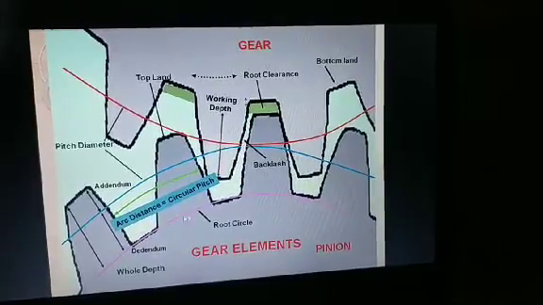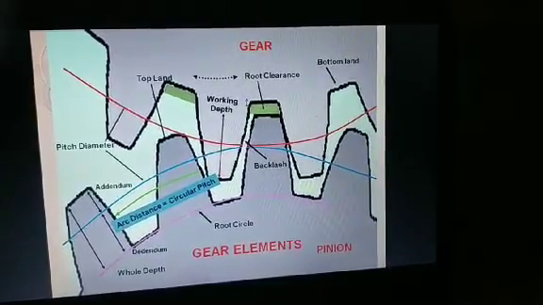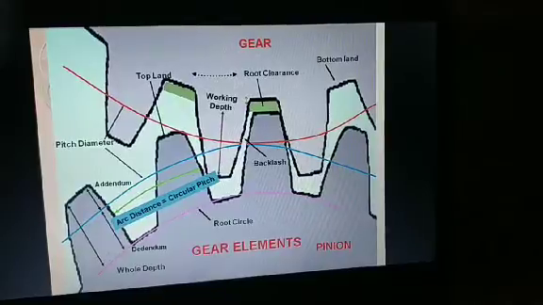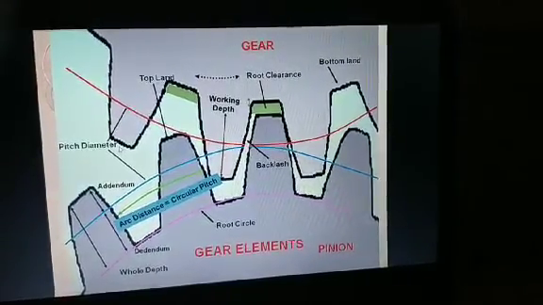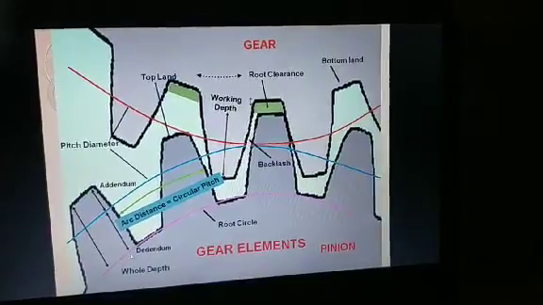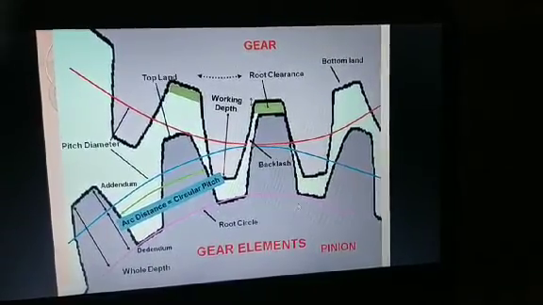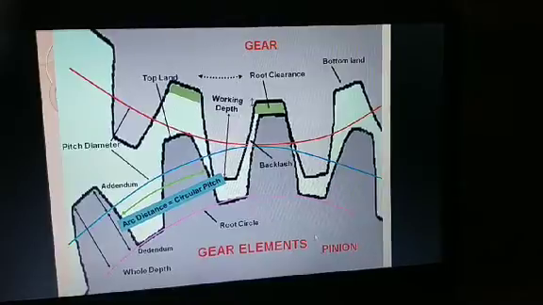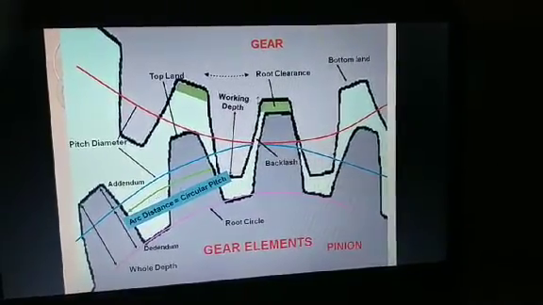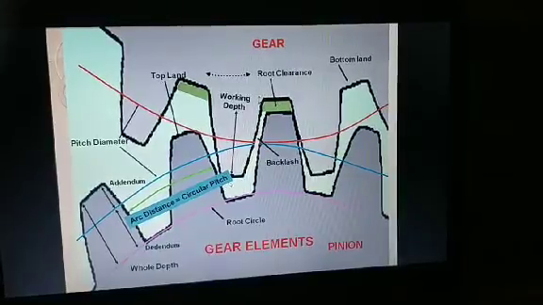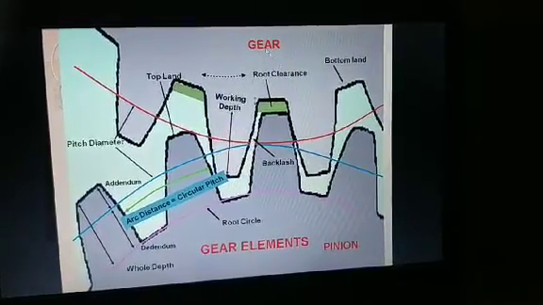This is the dedendum, this is the addendum, this is the pitch diameter, this is the whole depth, the root circle, this is the pinion, and this is the gear. The arc distance here equals the circular pitch.